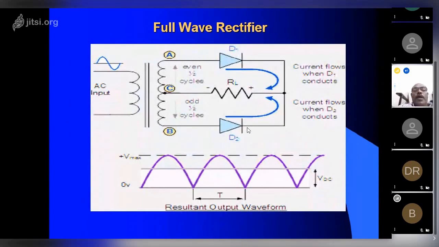For one cycle one diode will conduct, and for the other cycle, D2 will conduct. So the output result is you will get a slightly smoother DC output, whereas the previous half-wave rectifier is only like a sawtooth, only one portion of the cycle is rectified. Here both cycles have been rectified.